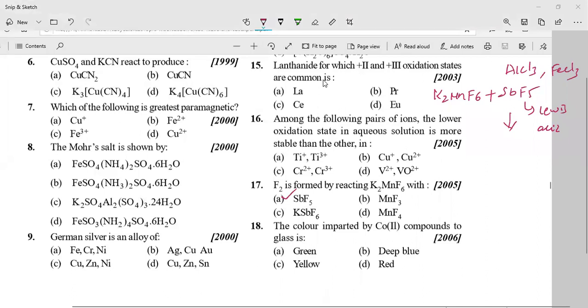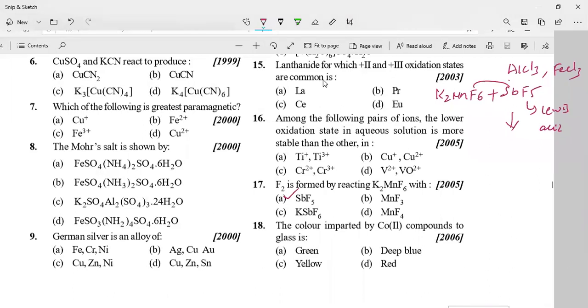So one of the F minus will transfer from this compound to this compound. Why? Because this antimony is having the vacant orbital. Understood?